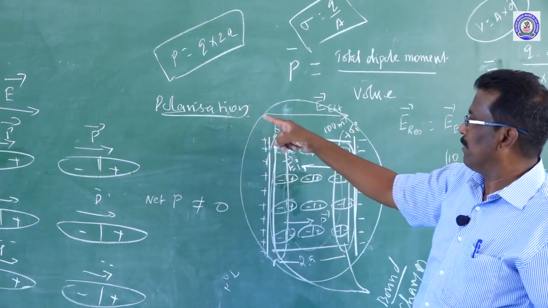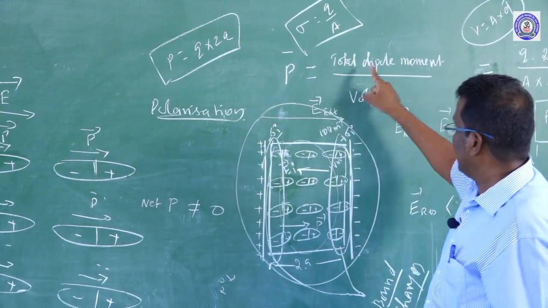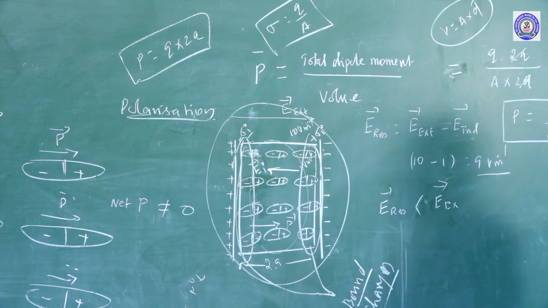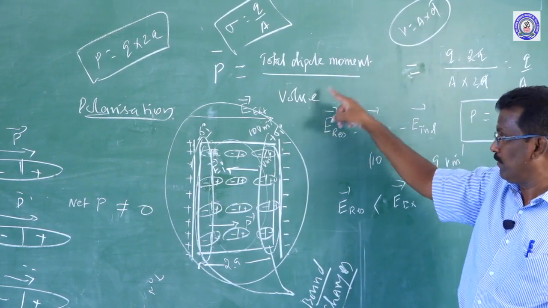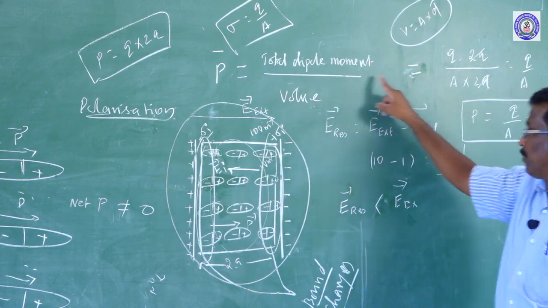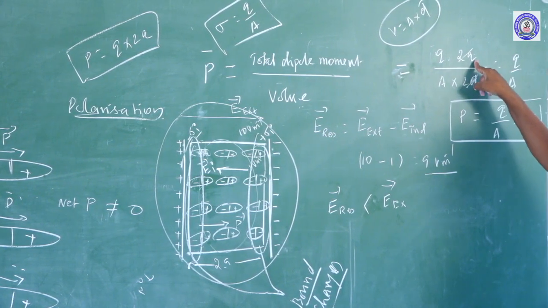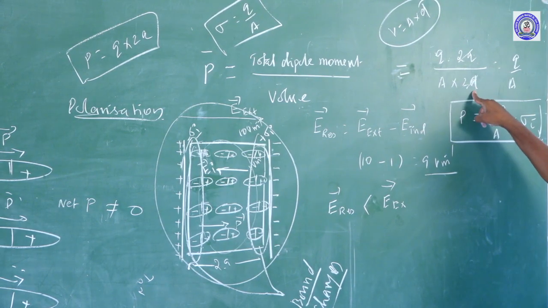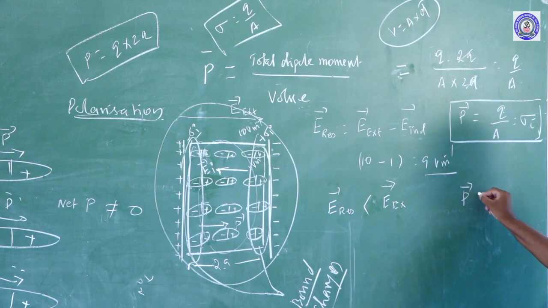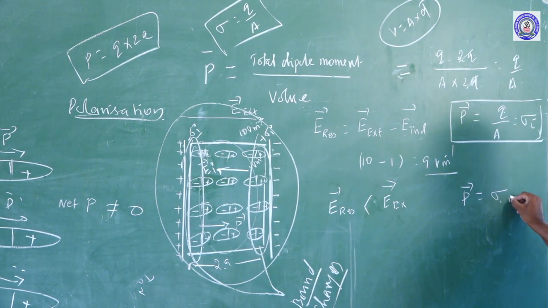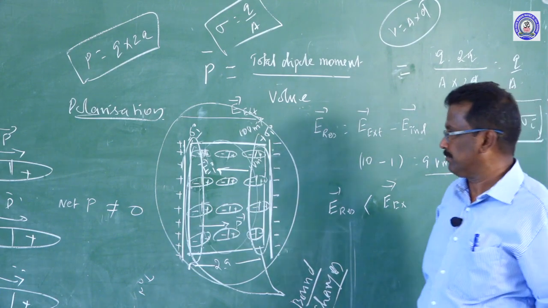Mathematically, polarization is the ratio of the total dipole moment to unit volume. Total dipole moment is q into 2a, volume is A into 2a. So 2a cancels, q by A. So P is equal to sigma I: polarization is equal to the induced surface charge density.